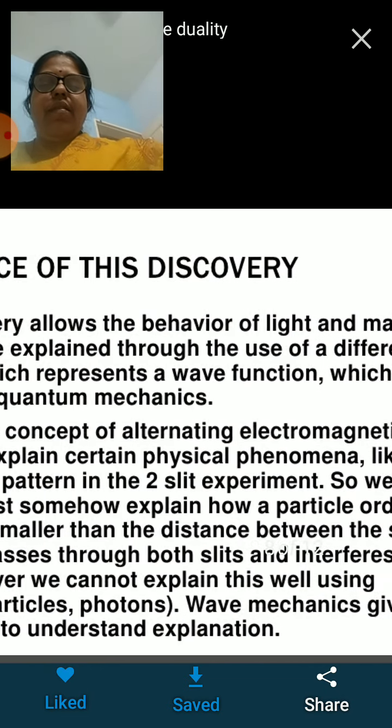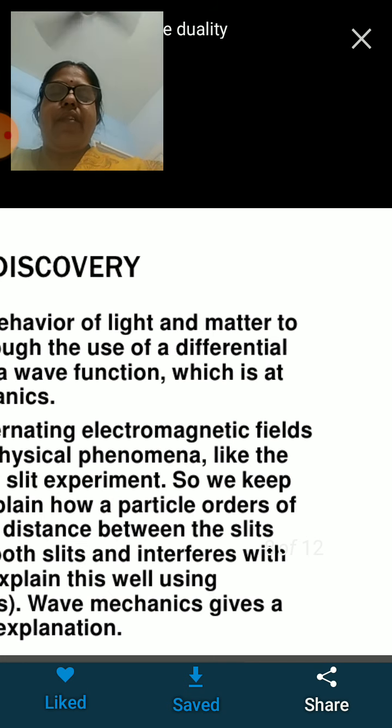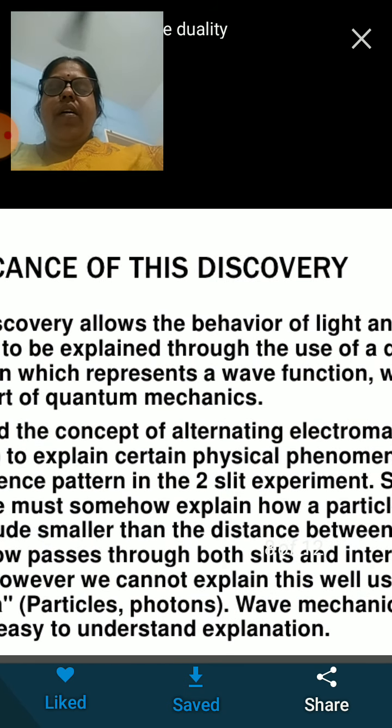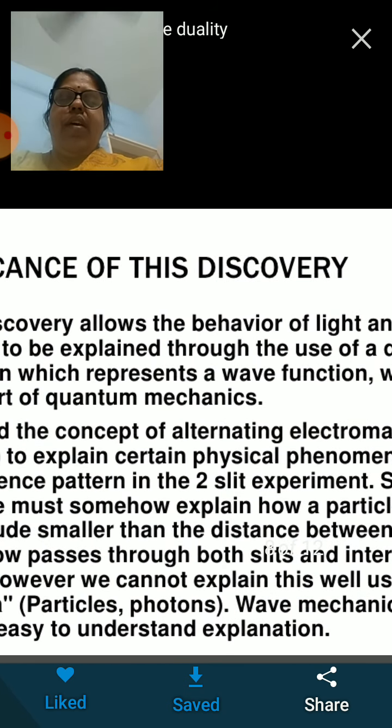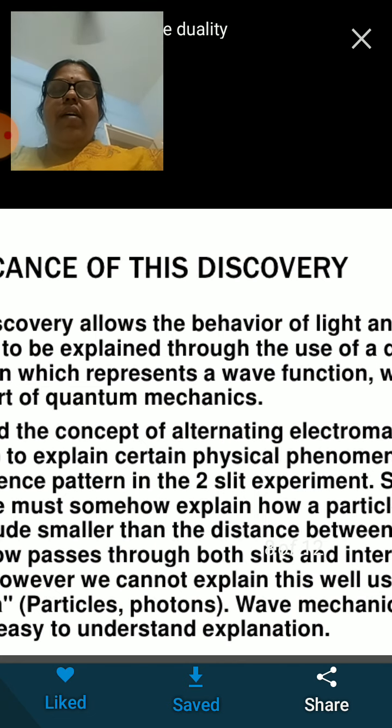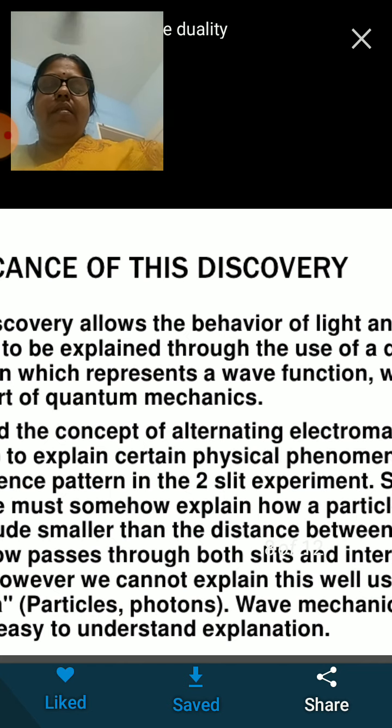We are going to talk about that in the next chapter, Schrodinger's equation and all. There you will come to know that this equation is the heart of quantum mechanics, a very important equation in the development of the theory of quantum mechanics.